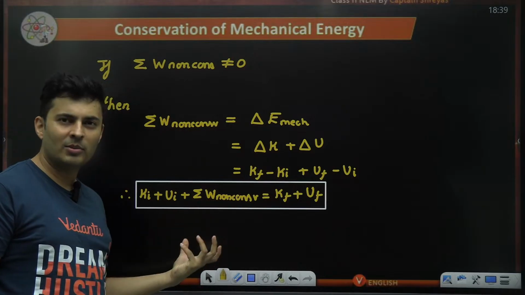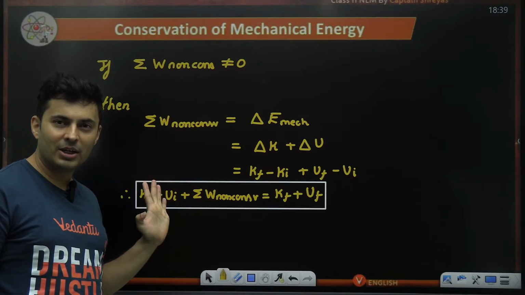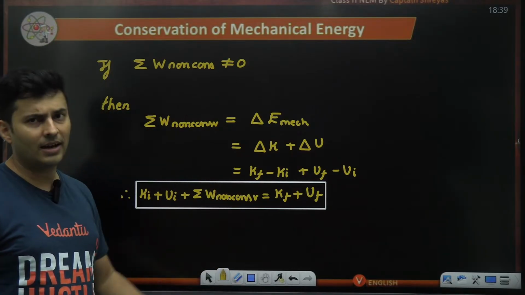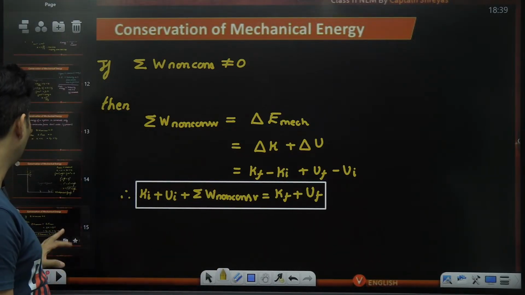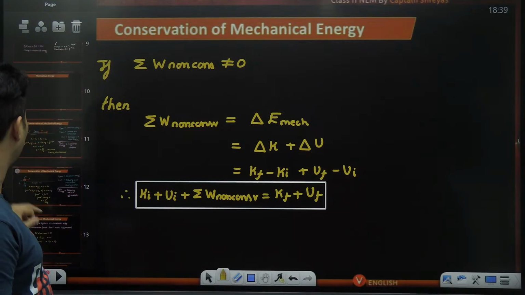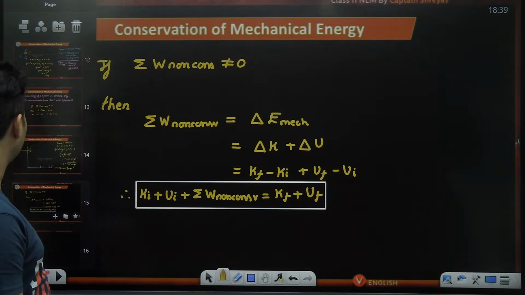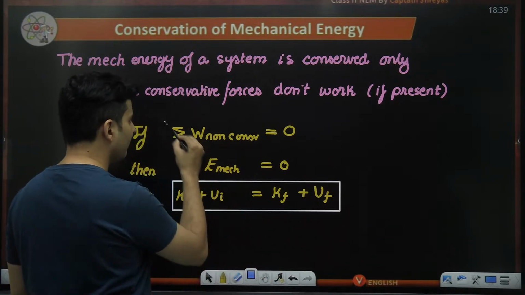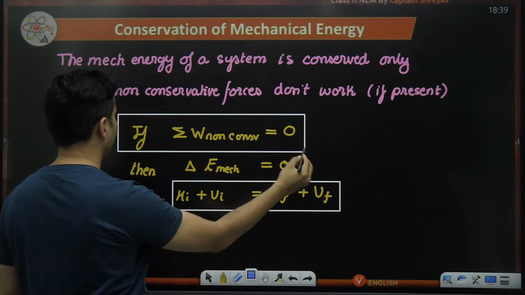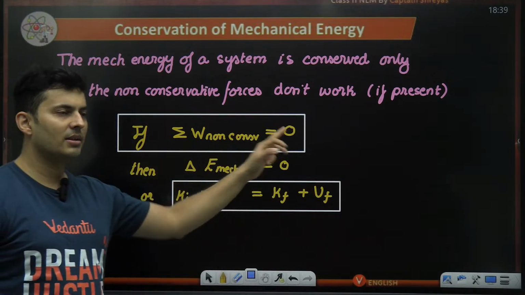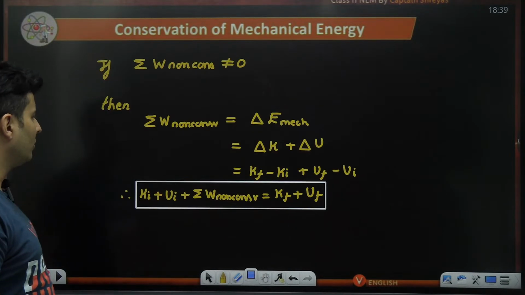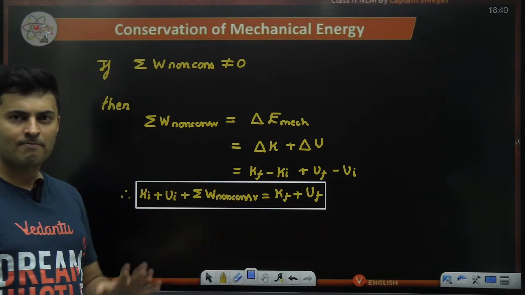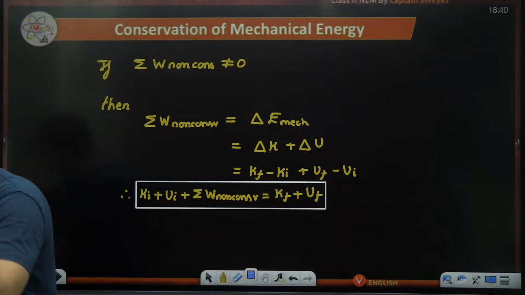So this is a modified formula. Many books will not give you this, I'm giving it to you. It's there in some foreign author books and the proper JEE Advanced books that will have this kind of equations. But if you go to some laddu paddu books, you will be confused about what they are doing. All these are very, very important. Even this one, obviously, when is this conserved? Only when, and this word is very important, the work done by non-conservative force is 0. If it is not 0, no issues. You add that over here and then solve the problem. Cool, guys? Everybody? All right.